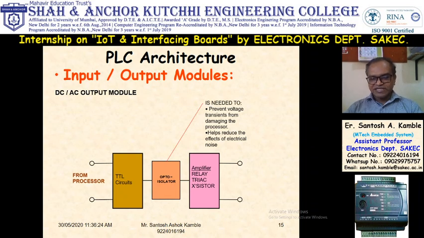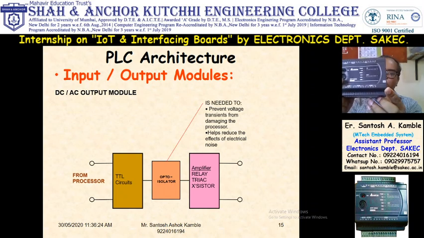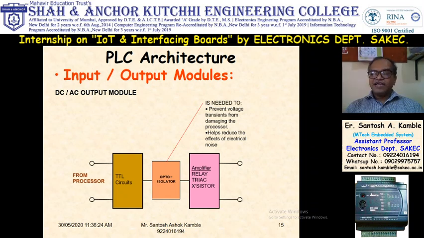So I have a PLC which has R. R means relay, potential free. So I can connect AC as well as DC.